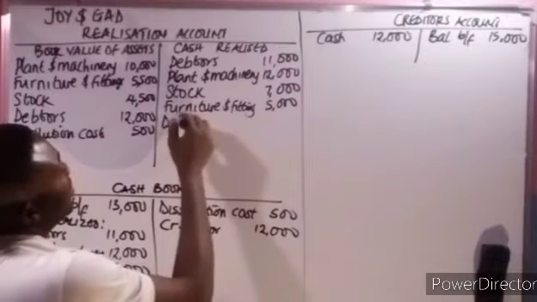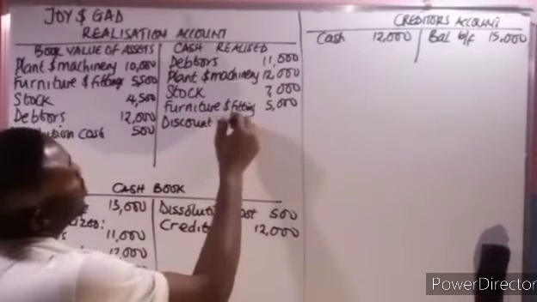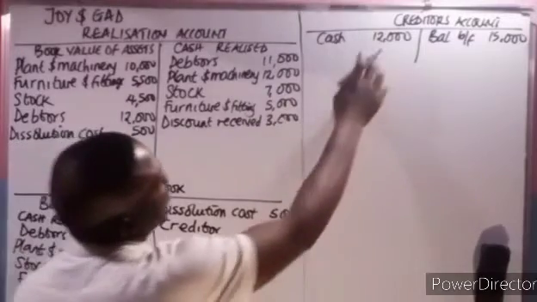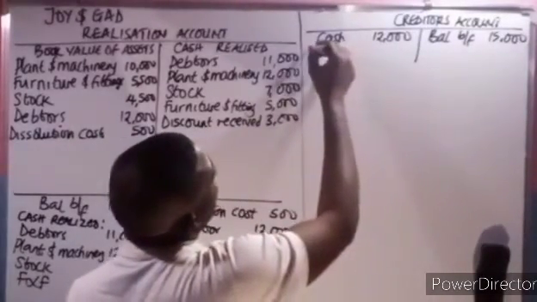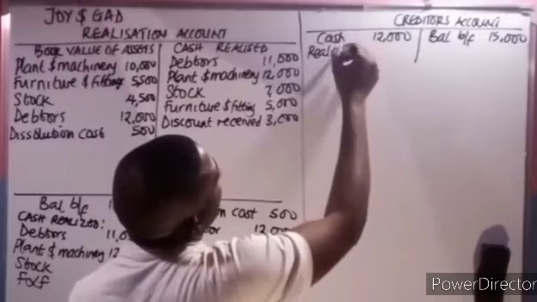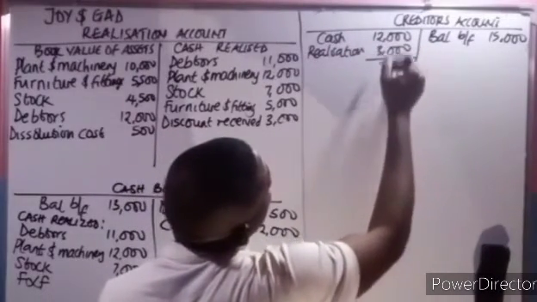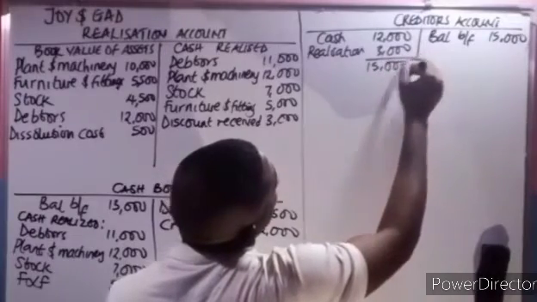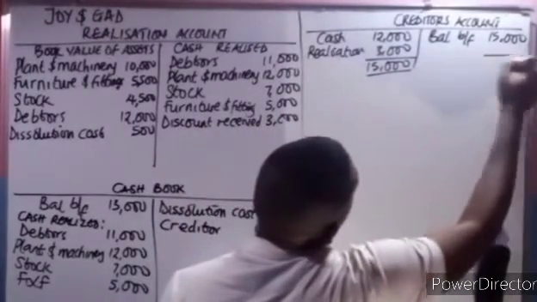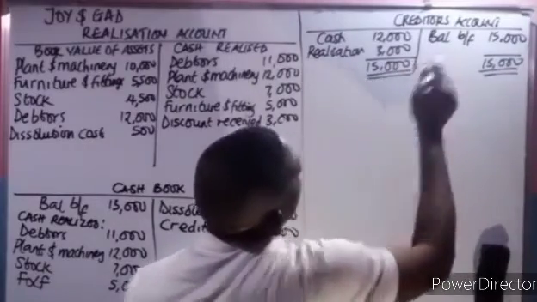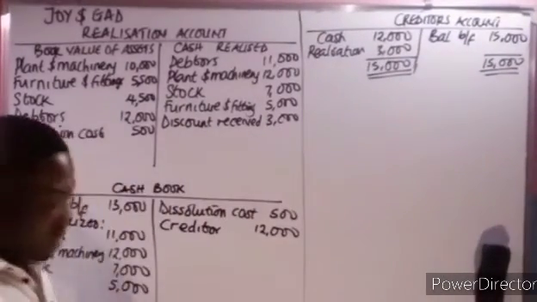So we'll have discount received 3,000 and debit here as realization 3,000. So if we add everything, this gives us 15,000 and this will give us 15,000. So we have closed this. So we have balanced it for the creditor.